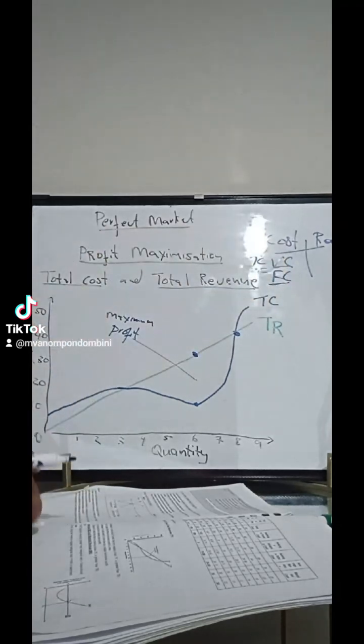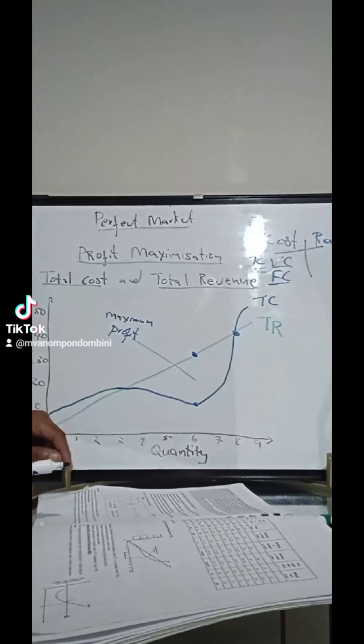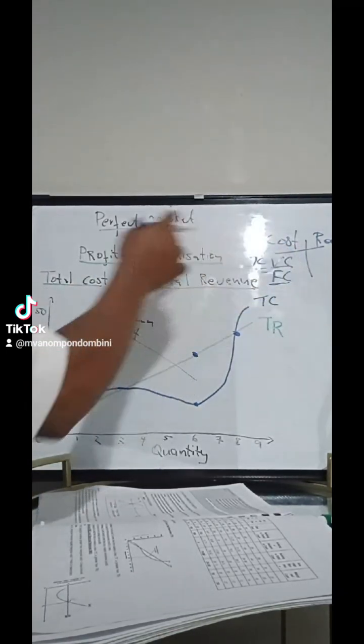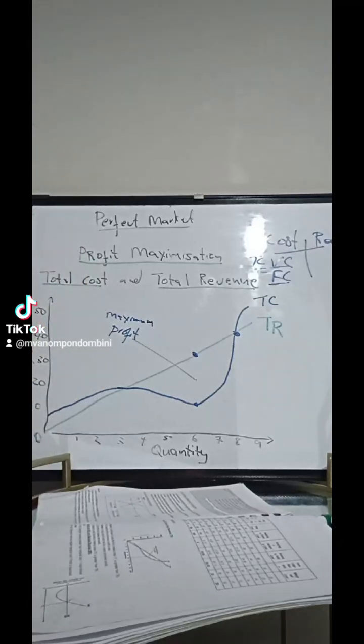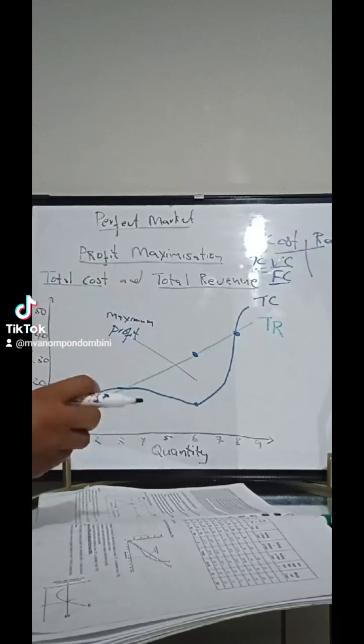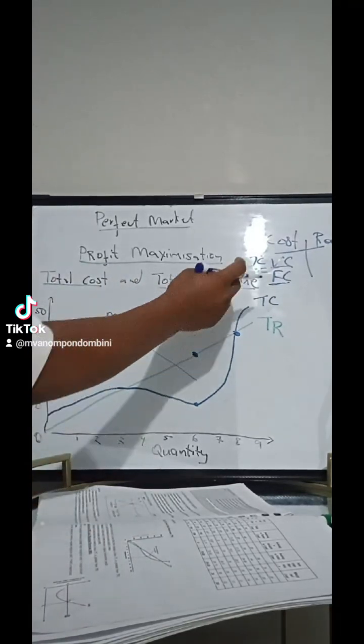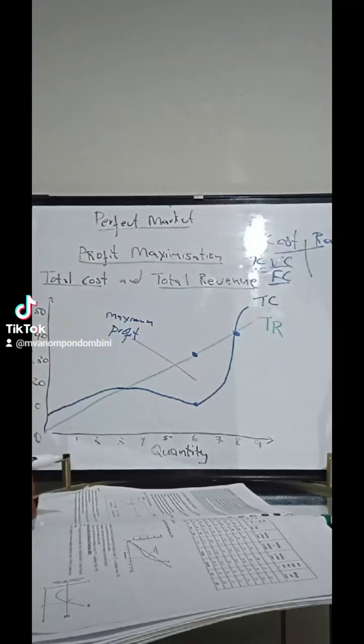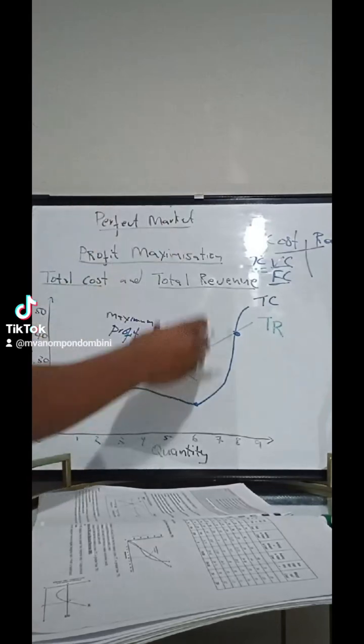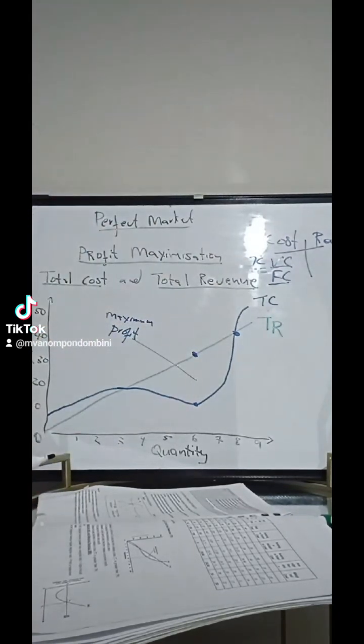Then the variable cost is the amount of money you pay depending on the outputs produced. For instance, let's say the electricity cost or the water cost. Let's say your business is using electricity, meaning the more you are producing these items, the more you'll be paying for electricity. Meaning, whereby you have produced zero items, you'll be paying zero cost for electricity, right? Because you have produced zero. But if you have produced zero items, you still pay the fixed cost, right?